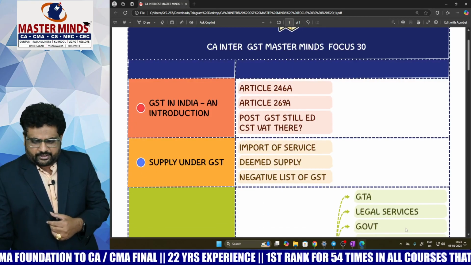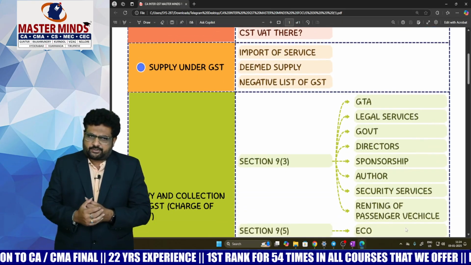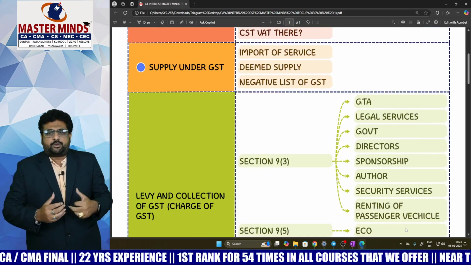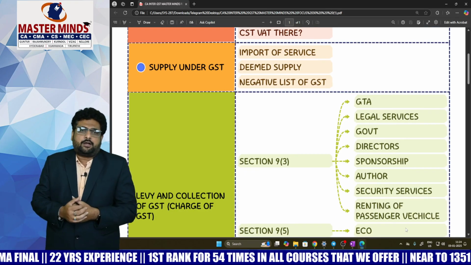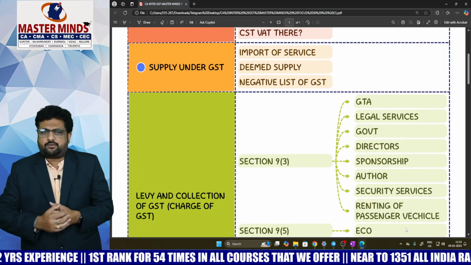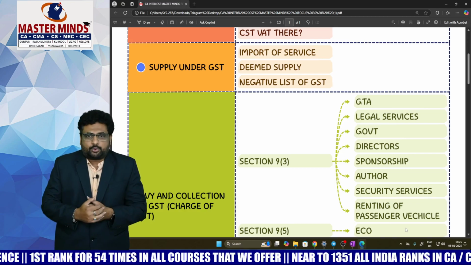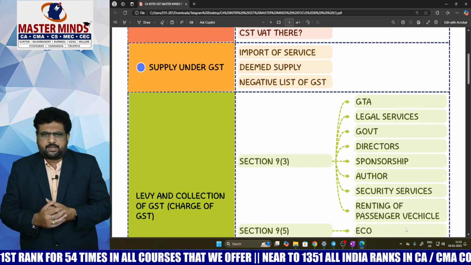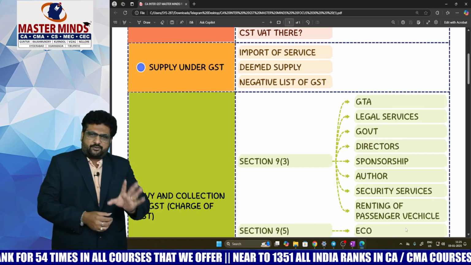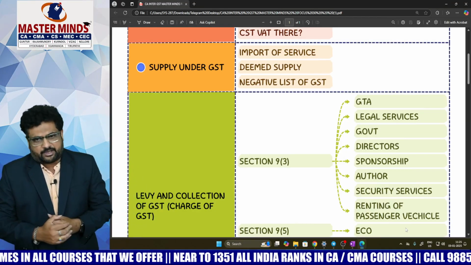And let's come to the second chapter here. In the second chapter, that is supply under GST, you need to keep focus on 7.1b import of service, 7.1c deemed supplies, and 7 subsection 2 negative list of GST. And even though you don't write there, you can focus on composite and mixed supplies.